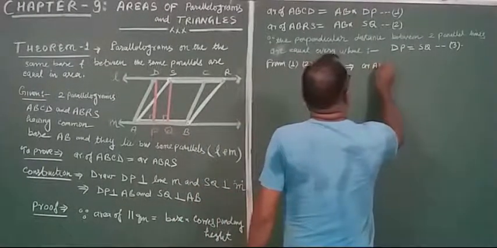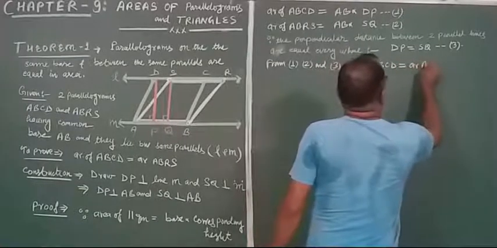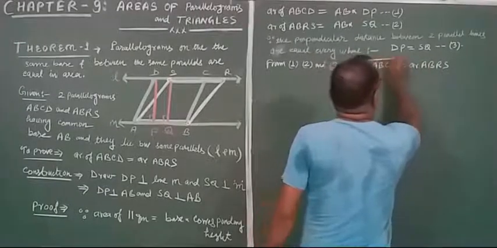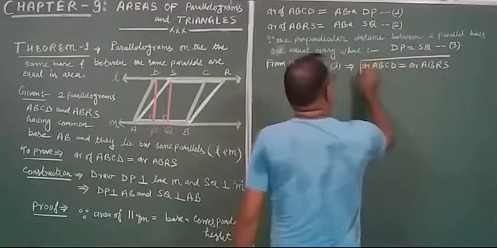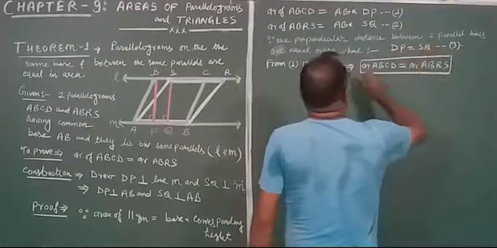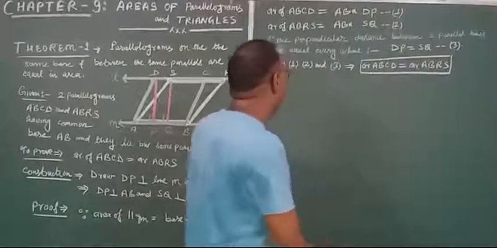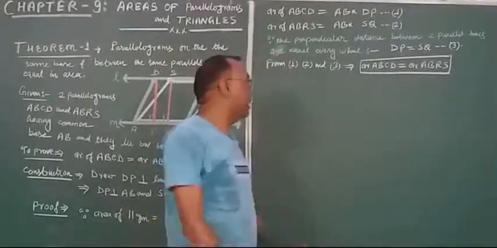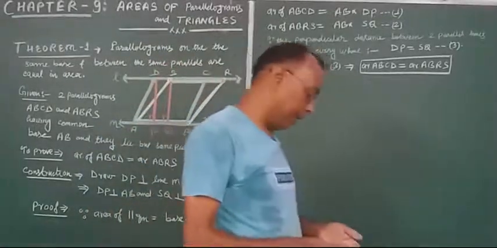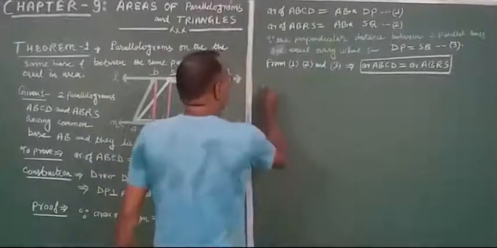Since DP and SQ are equal, AB into DP is equal to AB into SQ. Therefore, from equations first, second and third, area of ABCD is equal to area of ABRS. Now just look at the next theorem.